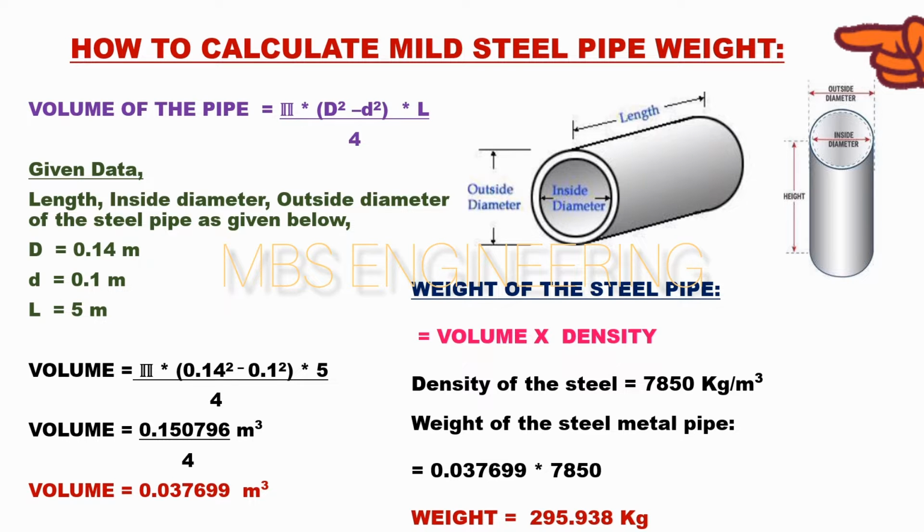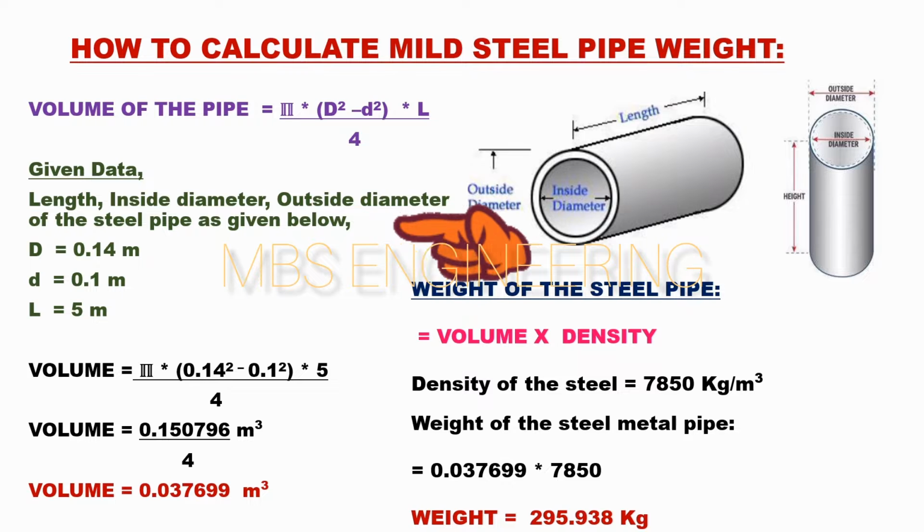Next, we learn about how to calculate the volume and weight of the mild steel pipe. The volume calculation formula for a mild steel pipe is: the volume of the mild steel pipe is equal to pi multiplied by (capital D square minus small d square), multiplied by L, and then the obtained value divided by 4. Please refer to the mild steel pipe snaps, and the given data of length, inside diameter, and outside diameter of the steel pipe